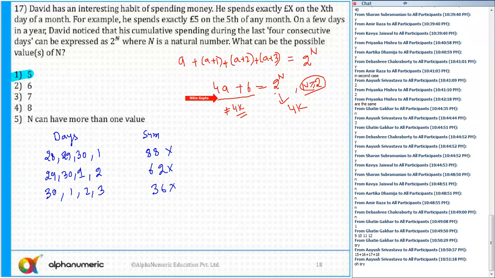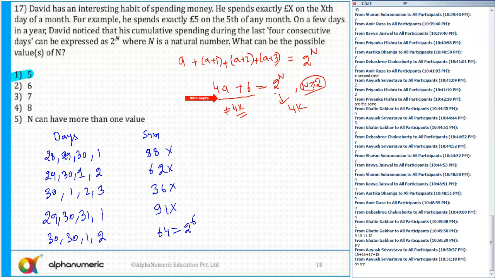Okay, so let's say the month has 31 days, because with 30 days I'm simply not getting any cases. If it has 30 days, I'll say 29, 30, 31 and 1. The sum is 91, not possible. Then I'll say 30, 31, 1 and 2, four consecutive days. This is equal to 64, which is 2 raised to power 6.